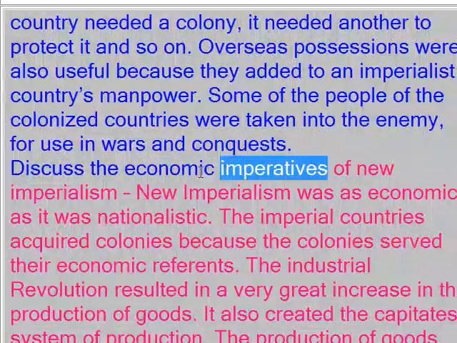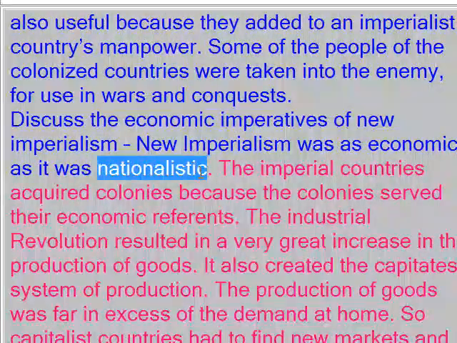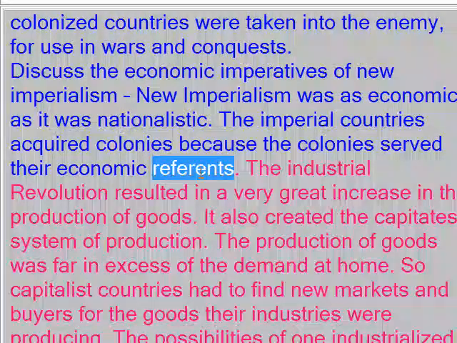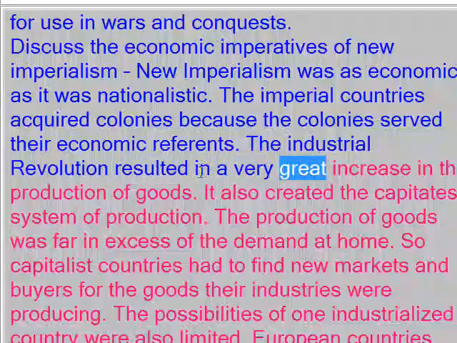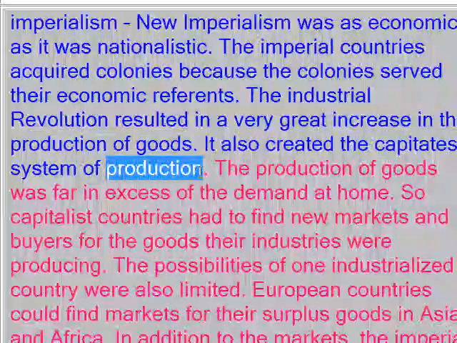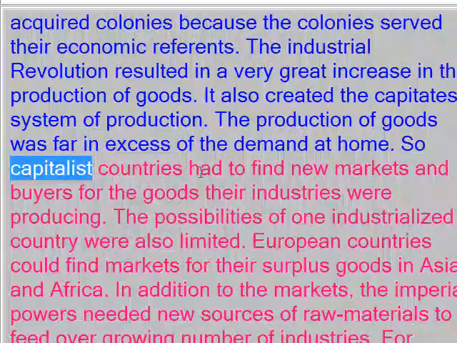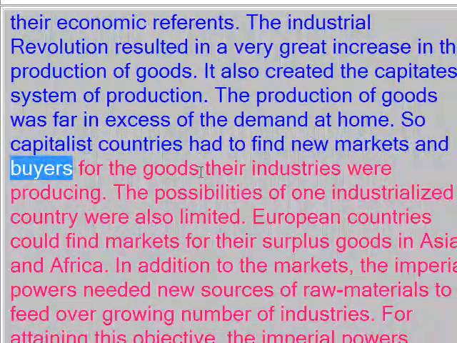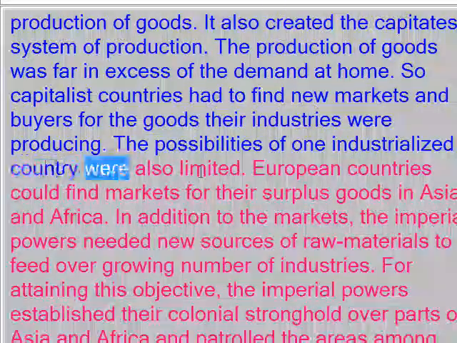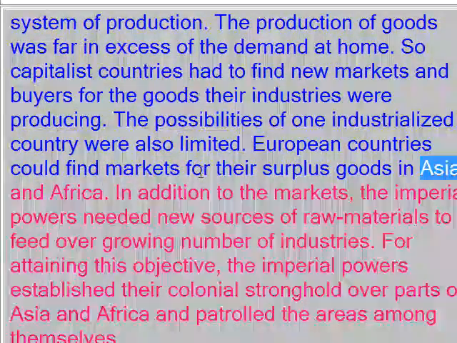Discuss the economic imperatives of new imperialism. New imperialism was as economic as it was nationalistic. The imperial countries acquired colonies because the colonies served their economic interests. The Industrial Revolution resulted in a very great increase in the production of goods. It also created the capitalist system of production. The production of goods was far in excess of the demand at home. So capitalist countries had to find new markets and buyers for the goods their industries were producing. The possibilities of one industrialized country were also limited. European countries could find markets for their surplus goods in Asia and Africa.